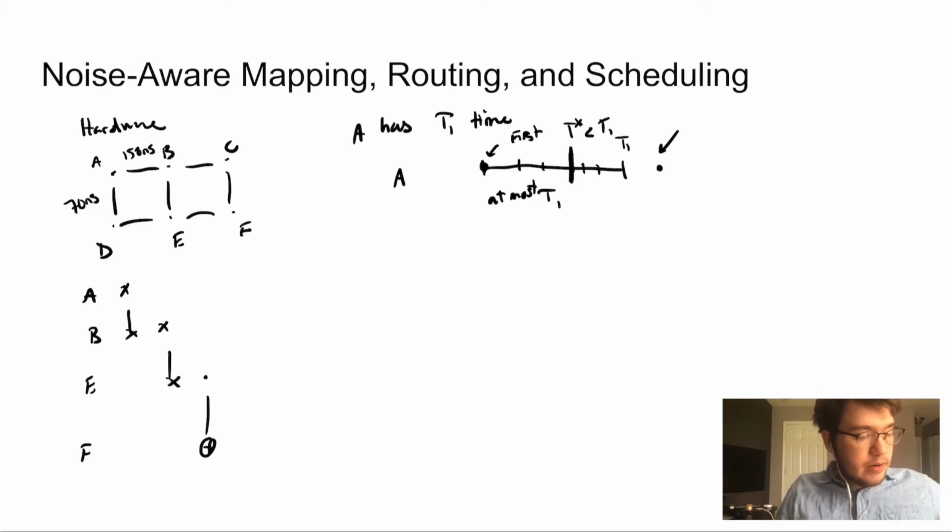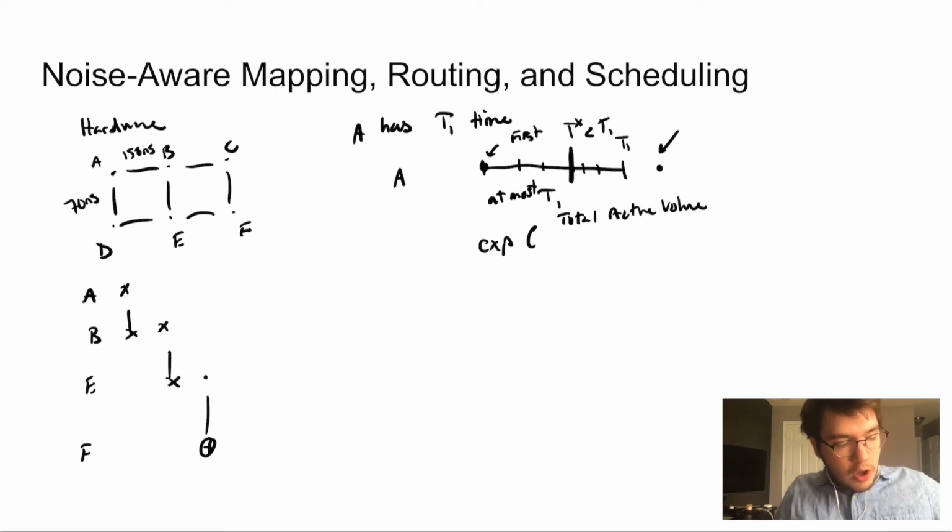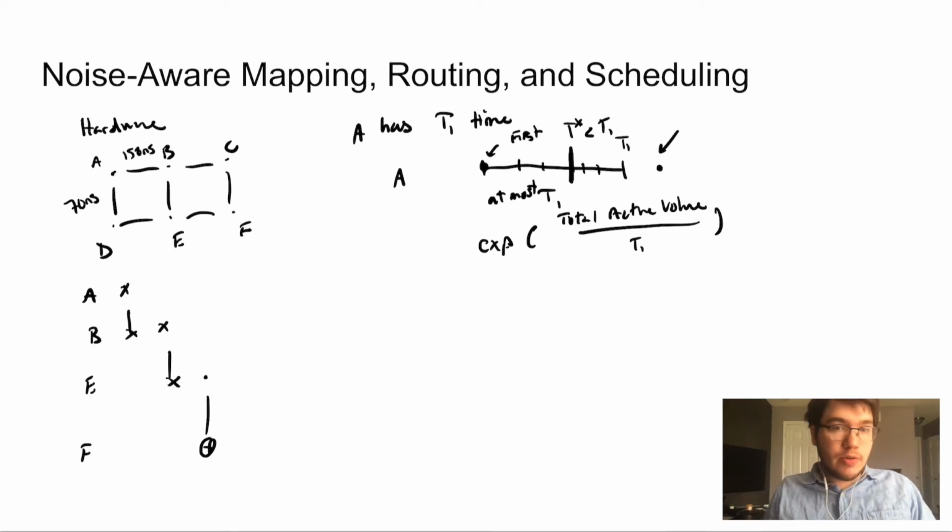One way to approximate the coherence time error is to take the total active volume, meaning how long the qubit is being used for, and then divide it by its T1 time. This is just one way to approximate this. And so you can see that if the total active volume is much smaller than the T1 time, then this value will be close to 0. Many current machines make accessible this information about coherence times and gate durations, and we can use that to make approximations about this error.